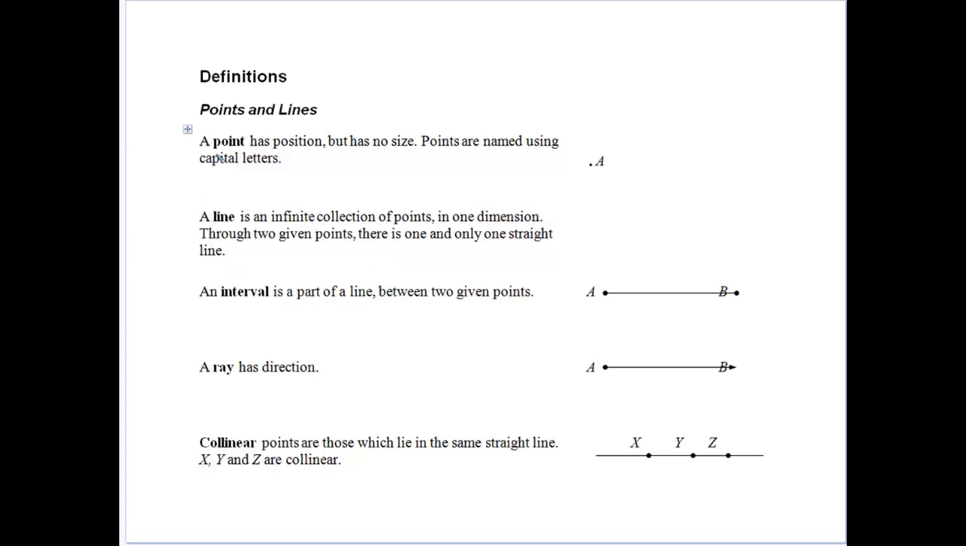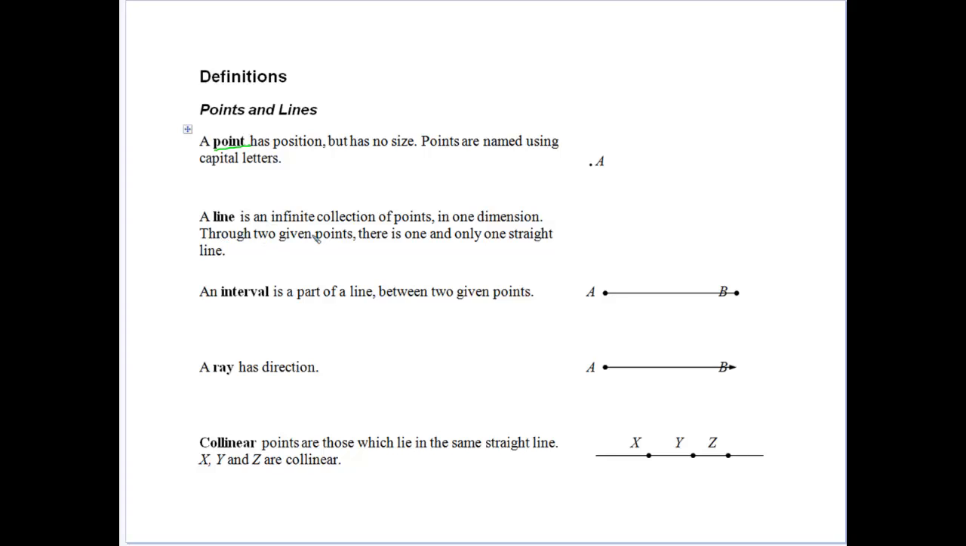So, firstly, we're looking at the idea of a point. A point has position, has no size, so there's no thickness to a point. It's just a position in some sort of space, and we usually give them capital letters. It's a convention. It doesn't have to be the same all the time, but generally that's what you'll see.